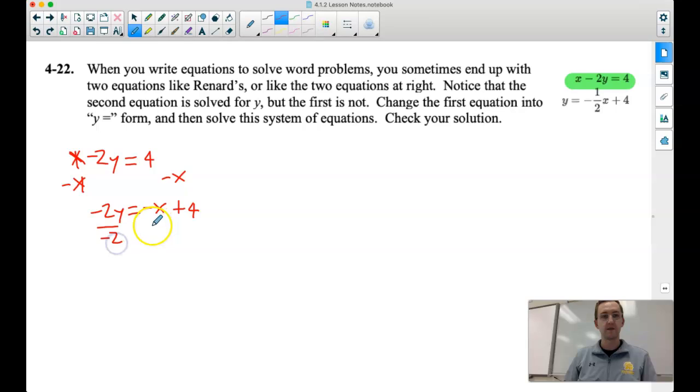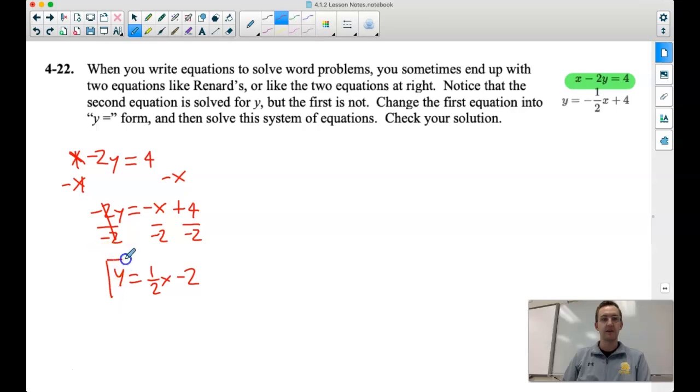So we got to divide everything by -2. Divide by -2. Those -2's cancel. We're left with y is equal to, we have a negative and a negative. Our signs always cancel when we have the same two things, whether it's multiplication or division. So this is going to be 1/2 x minus 2 once we divide by -2 over here.